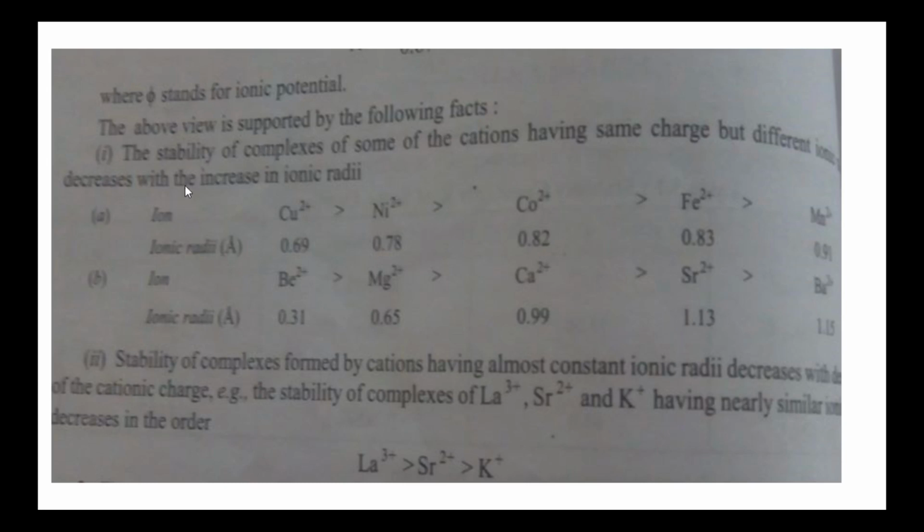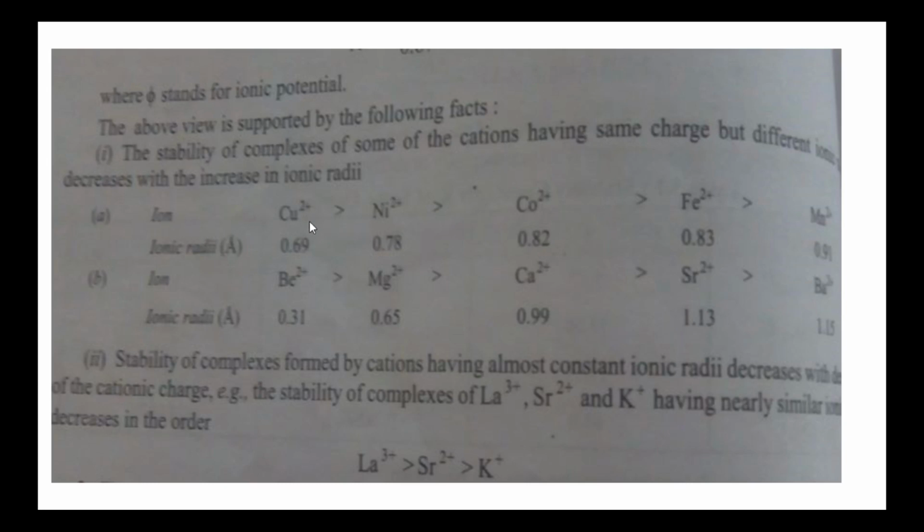The first one is the stability of the complexes of some cations having the same charge. Charge is the same, that is, the numerator is the same, but the stability of complexes of different ions decreases with the increase in ionic radii. Some cations have the same charge but different radii. Two examples are given.